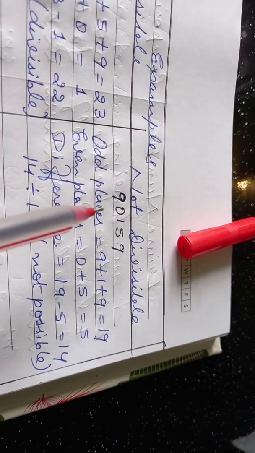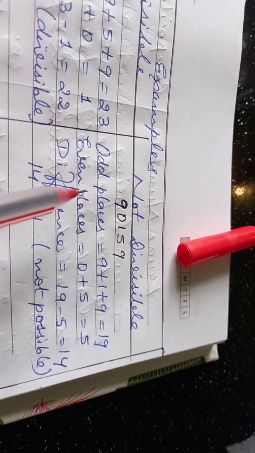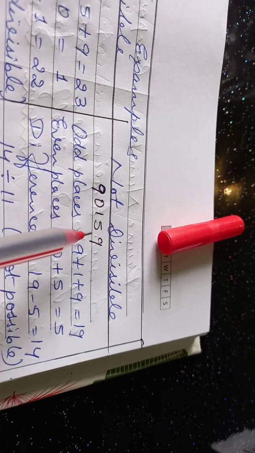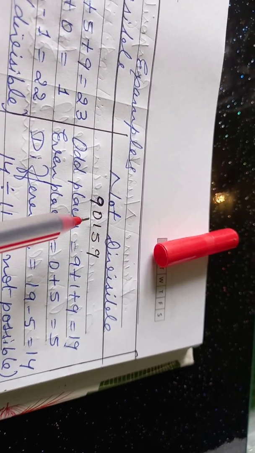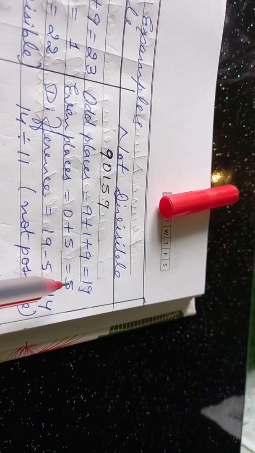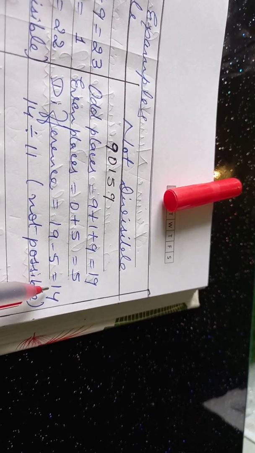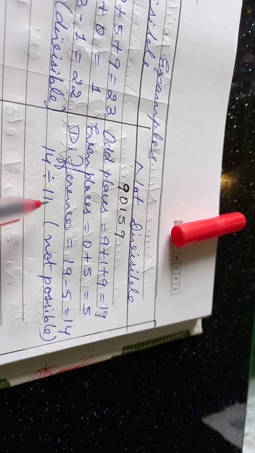Now if we change the digit, like 90,159, again if we follow the same process: 9, leaving 0, 1, leaving 5, 9, and the sum comes to 19. Again the left part, 0 plus 5, comes to 5. The next step is to subtract these two, which gives 14. Here we see that 14 is not at all divisible by 11. So we can say that the given number is also not divisible by 11.